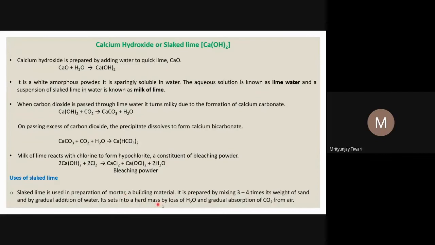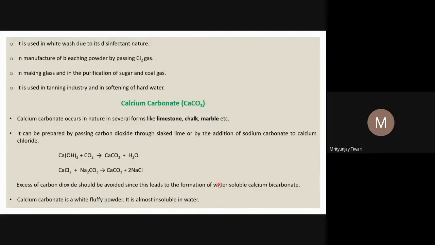So this kind of mortar is used. It is prepared by mixing 3 to 4 times its weight, means 3 to 4 times the weight of calcium hydroxide, we add sand, and by gradual addition of water, it forms this mortar. It sets into a hard mass by loss of water and gradual absorption of CO2 from air. So it loses water and absorbs CO2 and forms a calcium carbonate kind of structure, and we know calcium carbonate forms a crystalline structure, so it becomes rock hard after setting in.